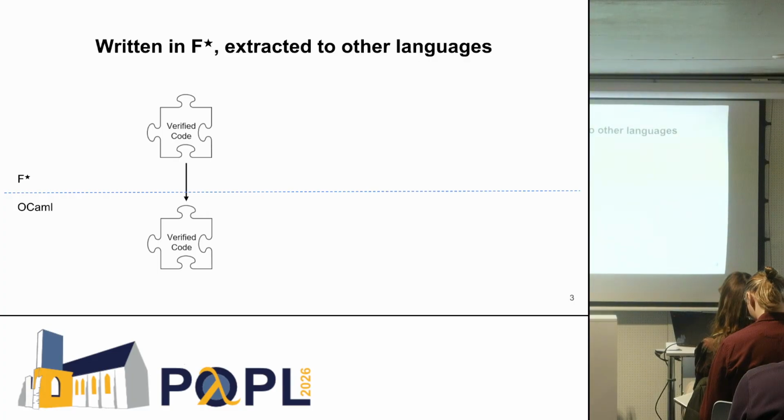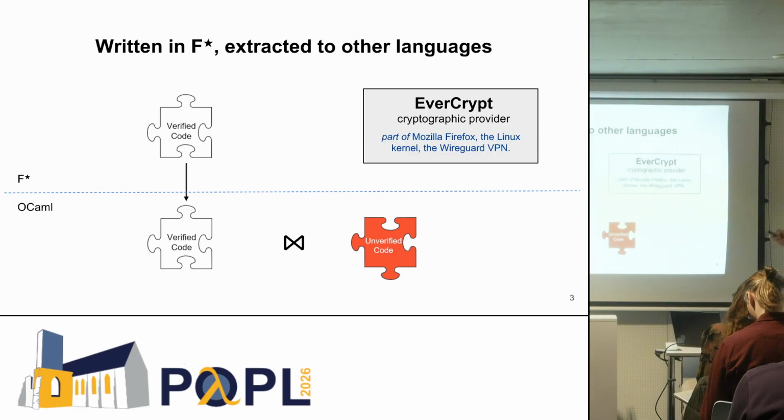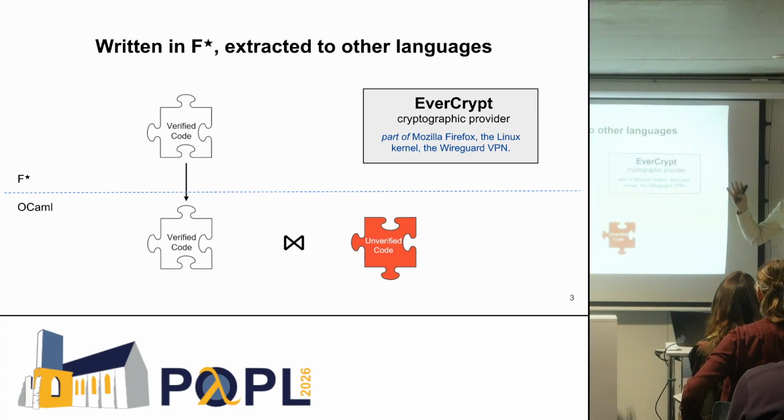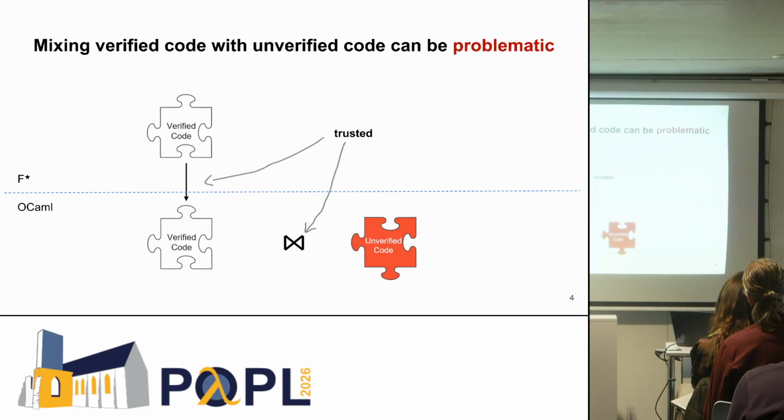And as I said, F-star is designed to be used as a programming language. One should write code in F-star and then extract it to other languages such as OCaml. And this code can be run by itself or can be linked into bigger code bases. And actually, a big, successful use of F-star is the Evercrypt cryptographic provider that is verified in F-star and then is extracted to C and other languages. And this is integrated in Mozilla Firefox, the Linux kernel, and the WireGuard VPN. So this is how F-star was used successfully.